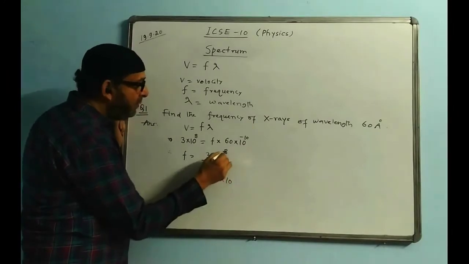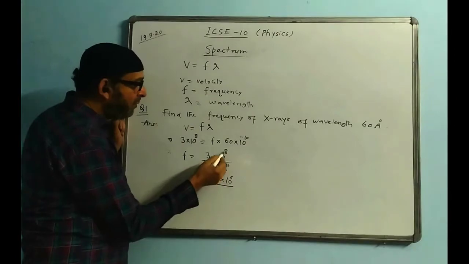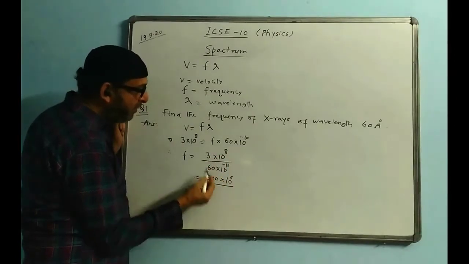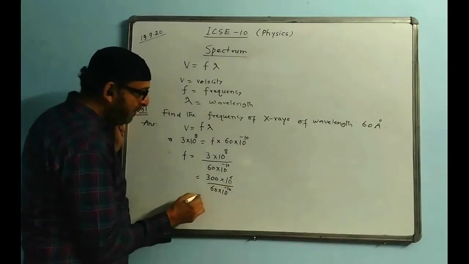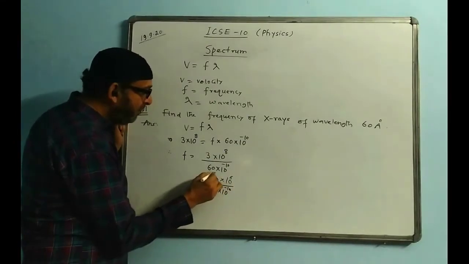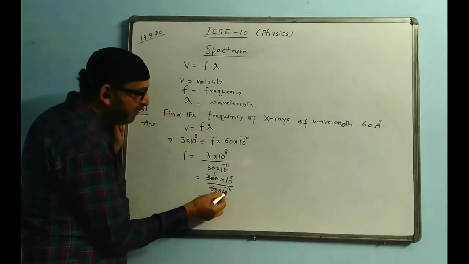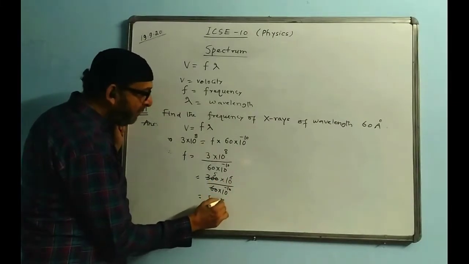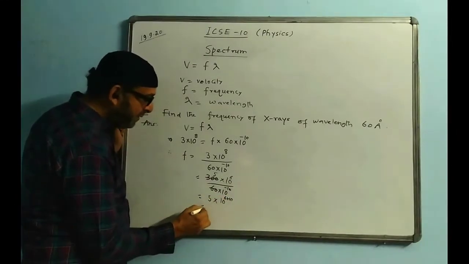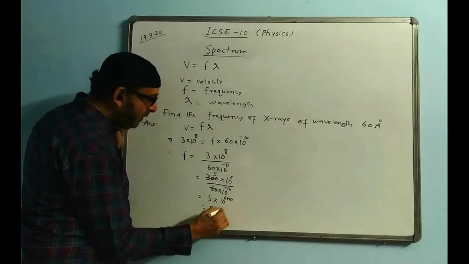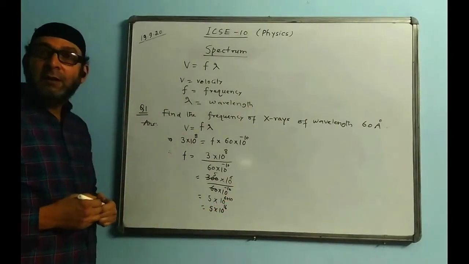So you have taken 2 zeros here, so write 6. Out of 8 zeros, I have added 2 zeros to the 3. And I say 60 into 10 to the power of minus 10. Now cancel 60 and this will go 5 times. 5 into 10 to the power of 6, this power will come up, so the powers will be added up. It will become 6 plus 10. Rule of indices. It becomes 5 into 10 to the power of 16. This is the answer. 5 into 10 to the power of 16.